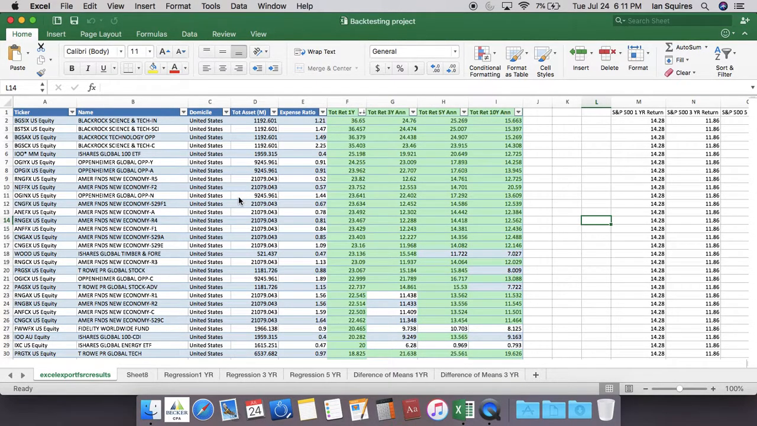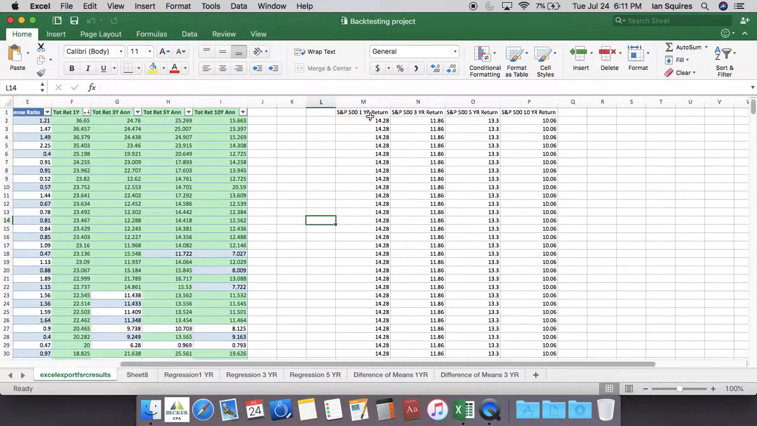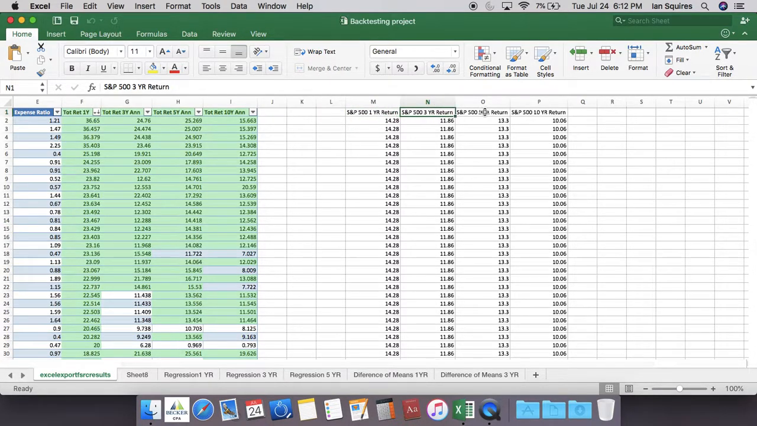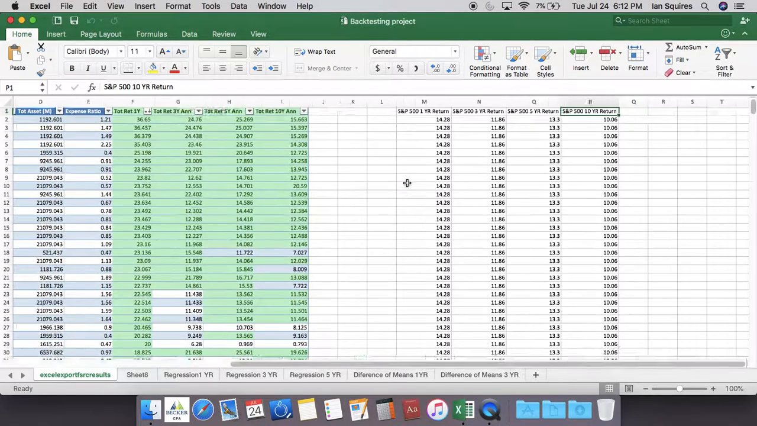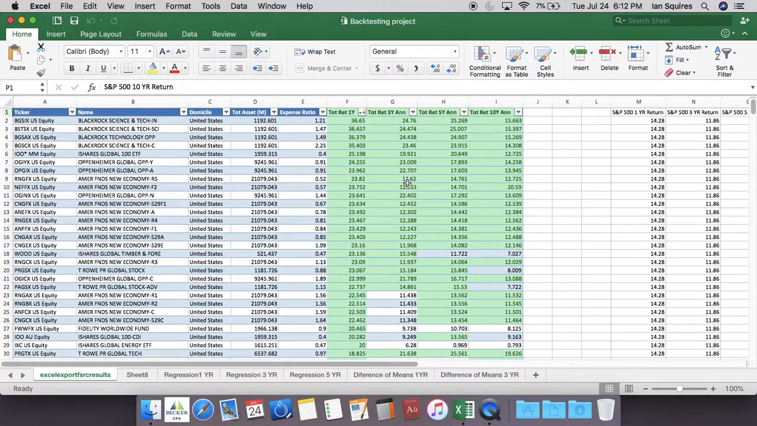I wanted to pull up the expense ratio so that I can see how that played into things, and also their returns for 1 year, 3 year, 5 year, and 10 year. I also wanted to look at the S&P 500 returns for 1, 3, 5, and 10, and compare them to see how global equity funds performed.